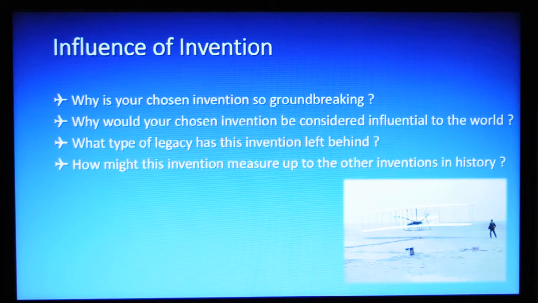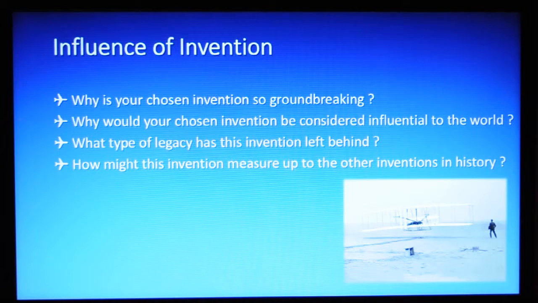Why would your chosen invention be considered influential to the world? As said before, it made it possible for people to travel to different countries and experience different cultures and products. If that wouldn't have happened, the world wouldn't be the way it is right now. What type of legacy has this invention left behind? The legacy that the airplane has left behind is that traveling and transporting is now much faster and easier. Since the airplane has been invented, the usage has only increased.